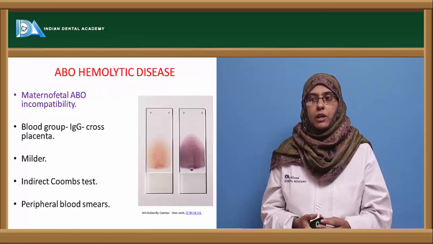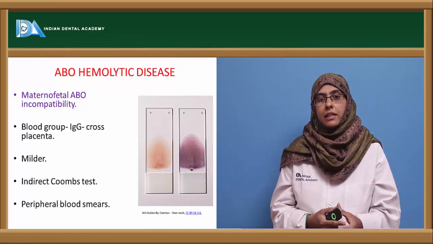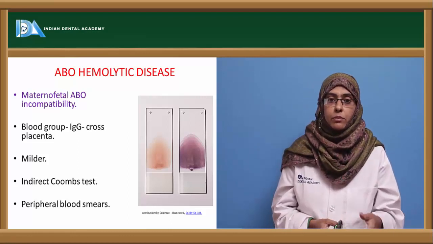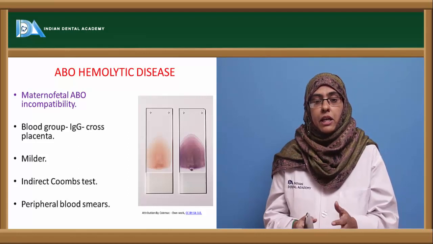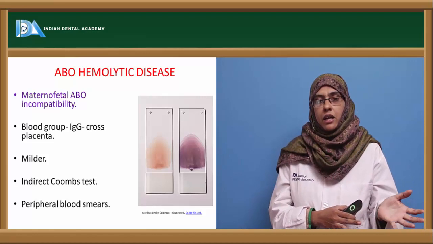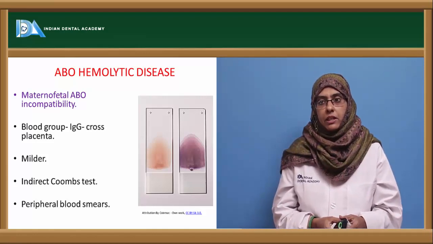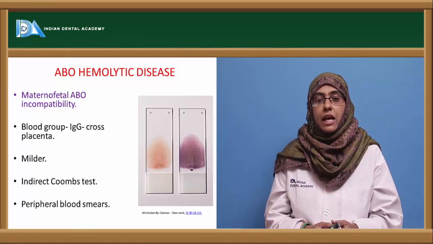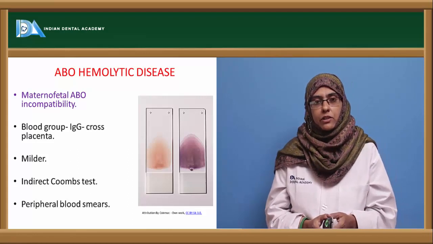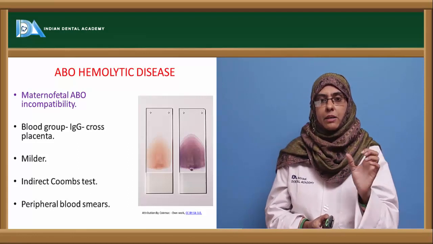Next is ABO hemolytic disease. It is not only RH incompatibility between the mother and the fetus that can cause erythroblastosis fetalis, but sometimes it can also be associated with ABO incompatibility. But the symptoms in this are very mild compared to RH incompatibility. Here maternal-fetal ABO incompatibility can be seen, and if the mother has A or B antigen, expressing A or B antigen on the erythrocyte will not cause much damage to the baby because they are IgM antibodies.